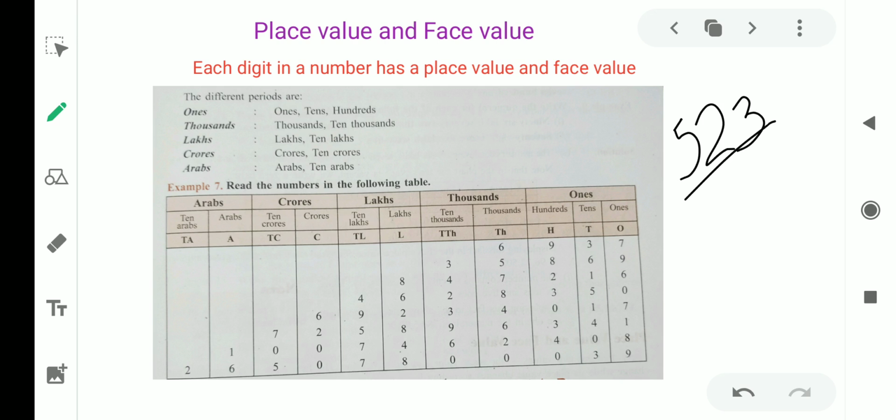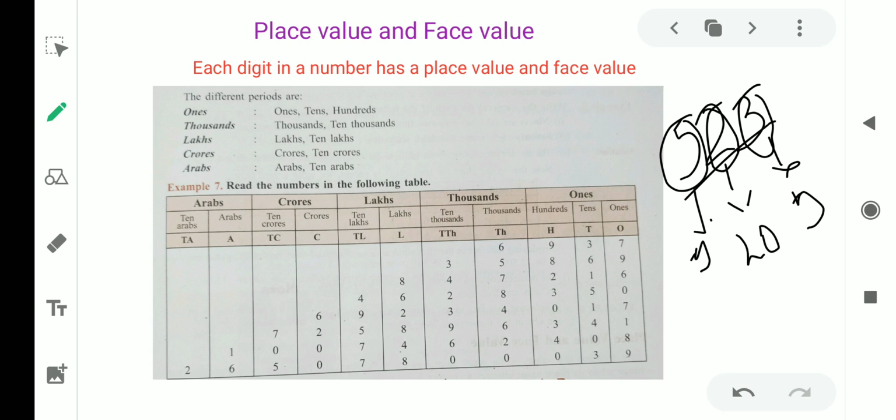So suppose, 3 is at which place? Ones, so its place value will be only 3. If here you can see 2, its place value will be 20. Why 20? Because it is at the tens place. 5 is at the hundreds place, so its place value will be 500. Its place value will be 500.